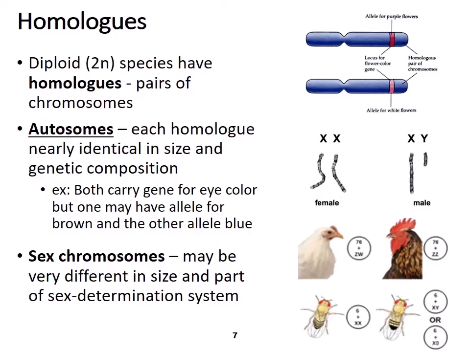Again, they both have the gene for eye color, but one may have the allele for brown and the other has the allele for blue. And really, eye color is much more complicated than that, and we'll talk about that a little bit later coming up as well. So that brings us to sex chromosomes.